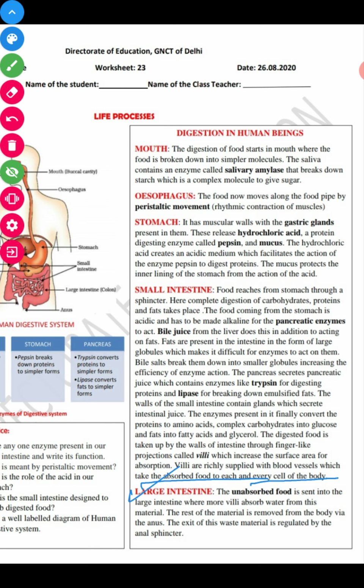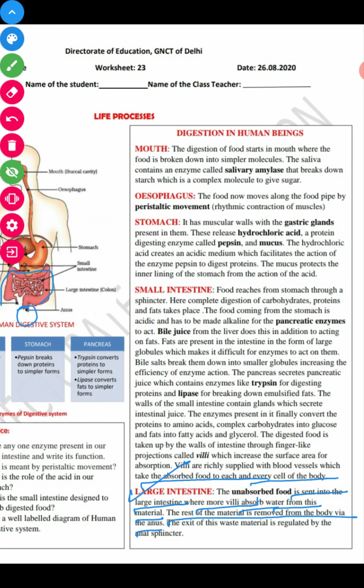Last, we have the large intestine. The role of the large intestine is not much. The unabsorbed food is sent into the large intestine, where villi absorb the water from the material. The large intestine has villi which absorb the excess water present in the waste material, and the rest of the material is removed from the body through the anus.